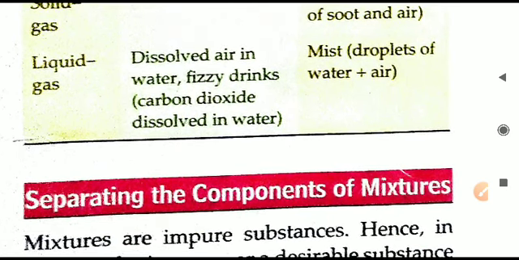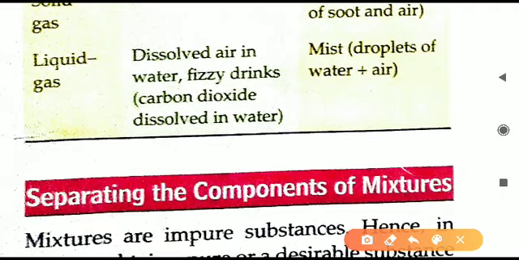Last one given is liquid gas, gas dissolved in liquid. Here you can see dissolved air in water. Dissolved air in water is an example of liquid gas. In normal water, oxygen gas is dissolved. O2 gas is easily dissolved in water. The water we are drinking also contains oxygen. That means gas is dissolved in this water. So it is a gaseous liquid mixture. Gas and liquid are both mixed with each other. So we can call it gaseous liquid, or you can also call it a liquid gas mixture. It is a homogeneous mixture because oxygen molecules are equally distributed in water.